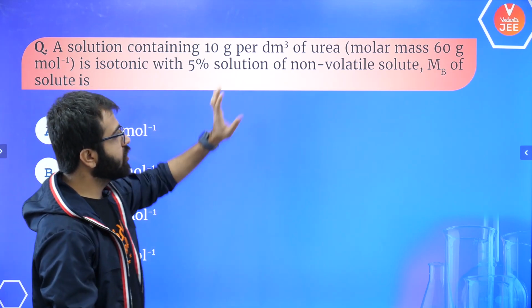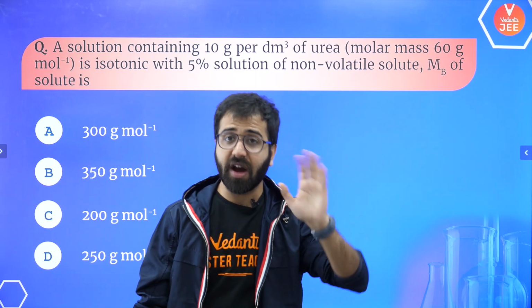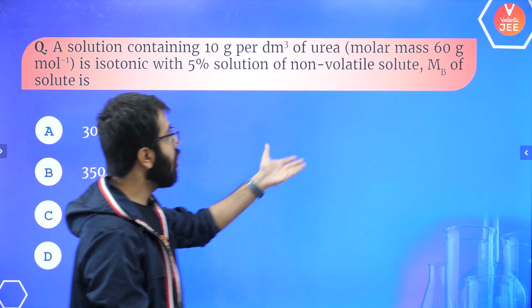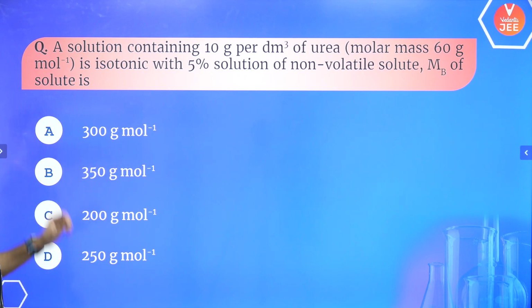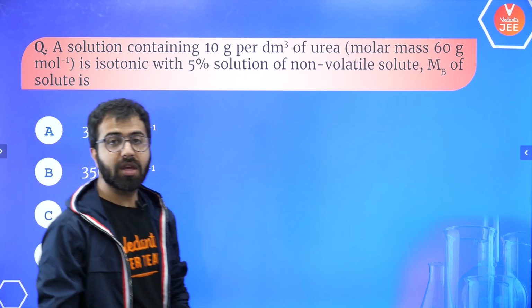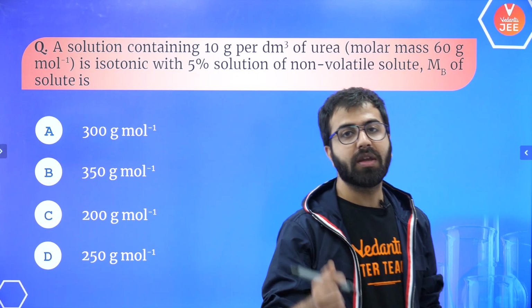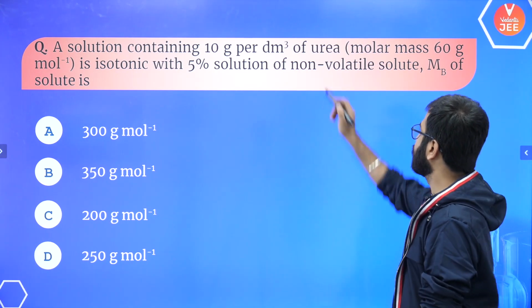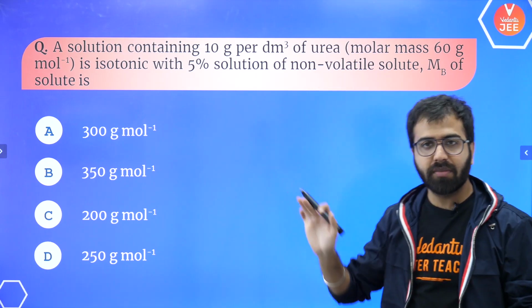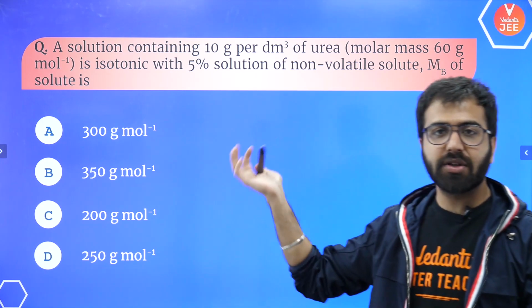With a 5% solution of non-volatile solute, you have to tell me what is going to be the MB of the solute. What is going to be the molecular mass of the B? I mean, what is B over here? B is this non-volatile solute, where A is your urea.